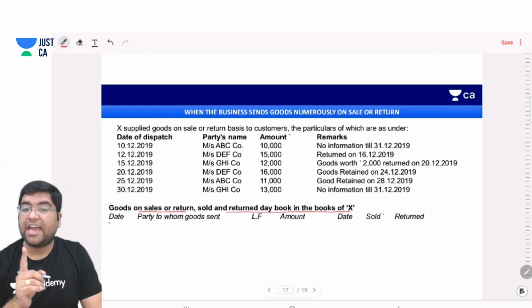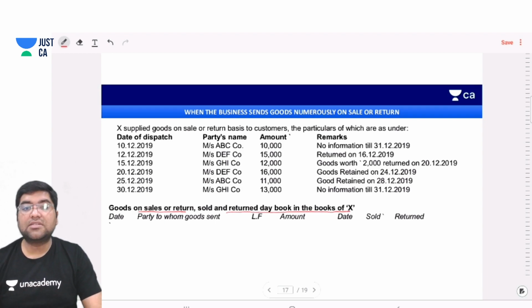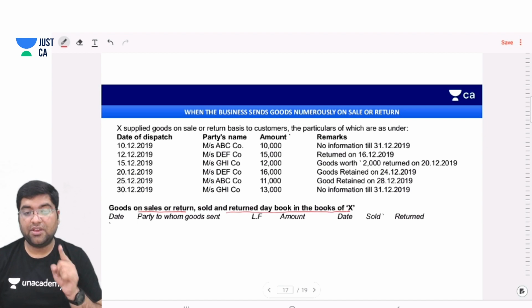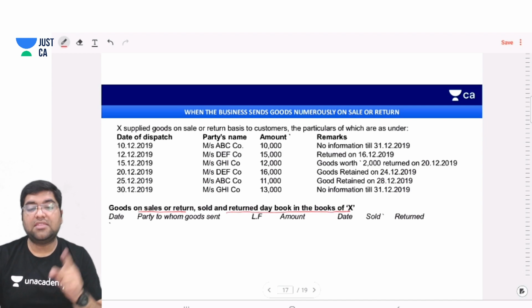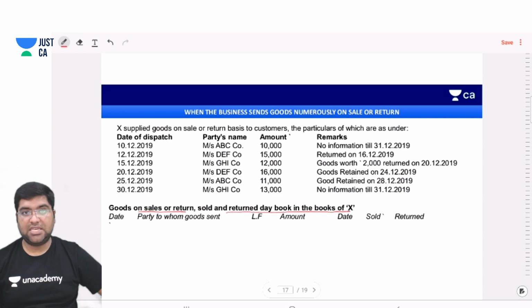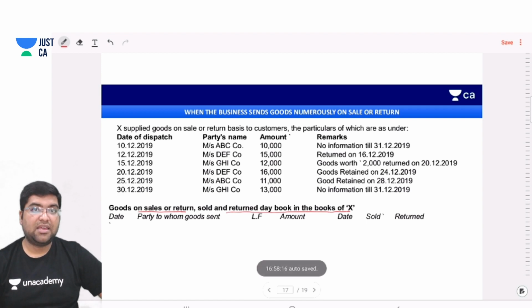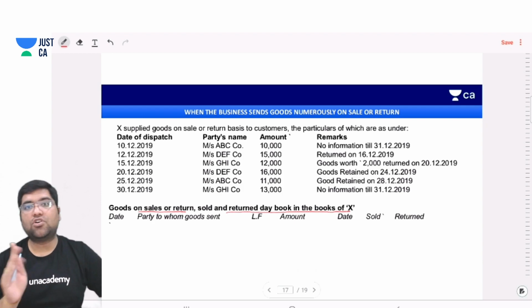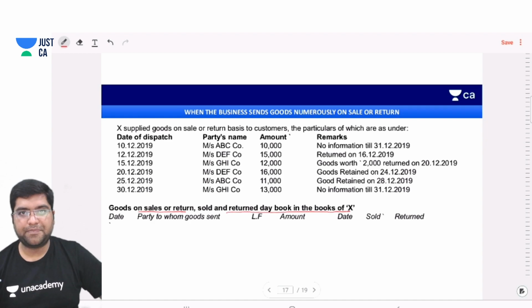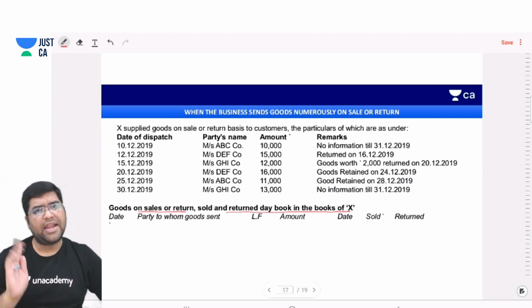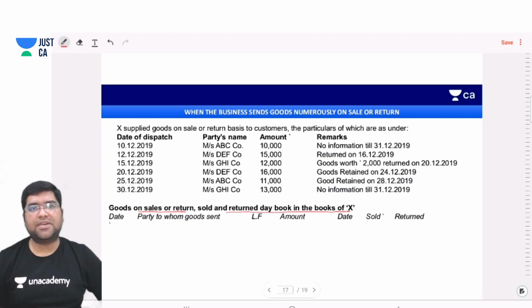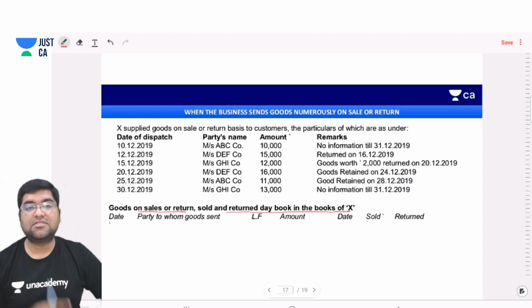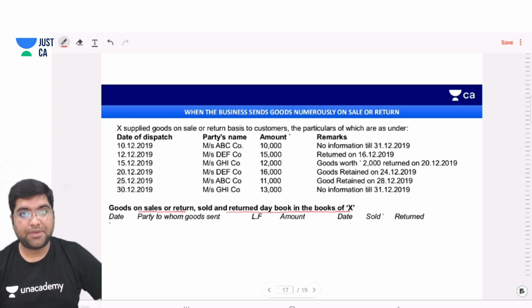Yes, guys, and why I'm telling you this is important, because this question was asked in the November 2020 RTP. You might already know that at least one or two questions appear from the RTP. Not more, but at least one question definitely appears from the RTP, and this question might appear in the RTP.